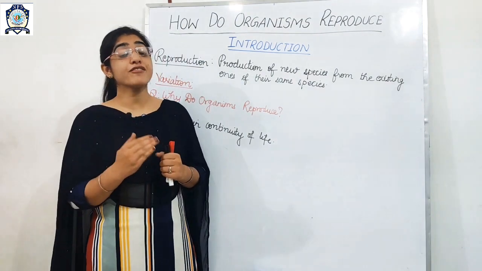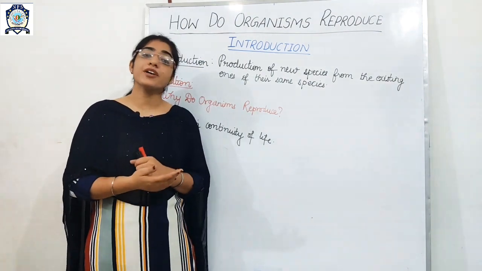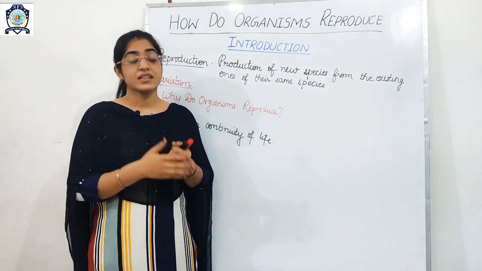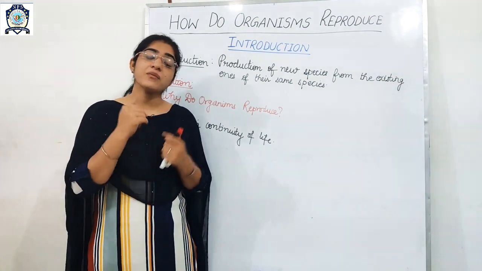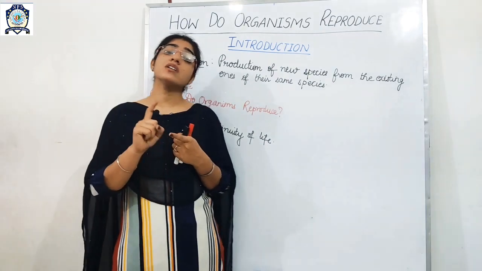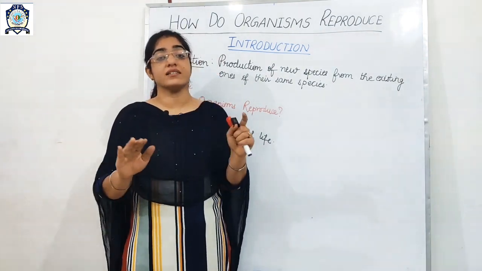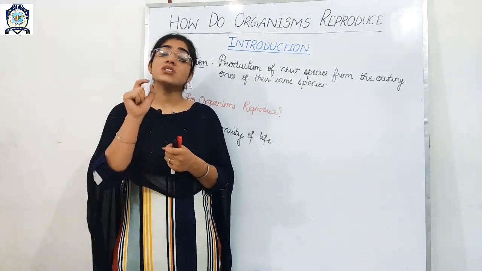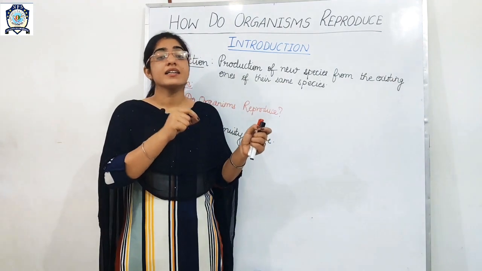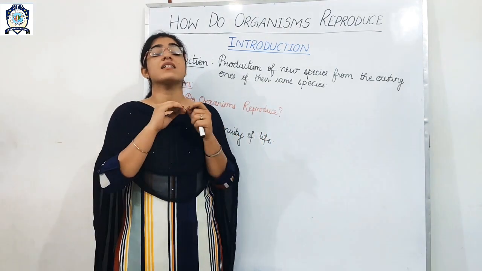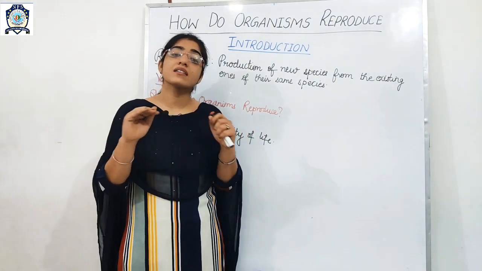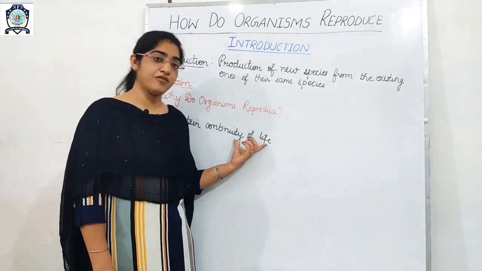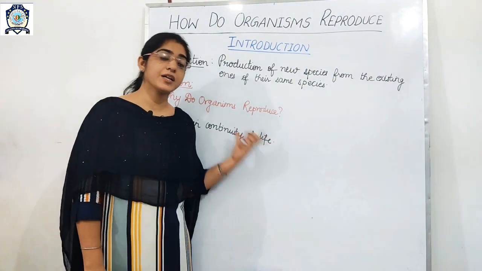Continuity means that if the organisms do not reproduce, if they do not produce another species of their same kind, then one time will come when a particular species will become extinct. If a species does not reproduce, at one time it will be totally extinct. Extinct means it will be completely finished. That's why, to maintain the continuity of life, organisms reproduce.